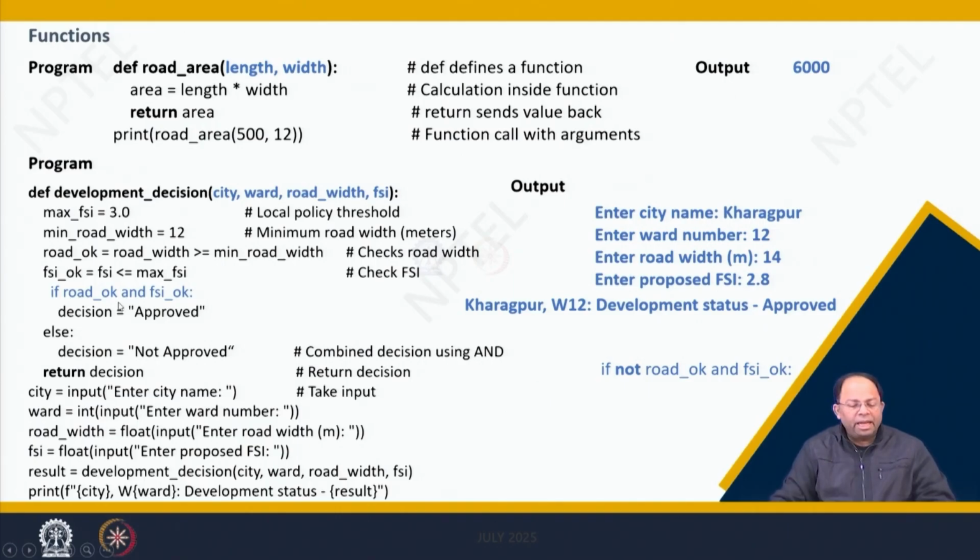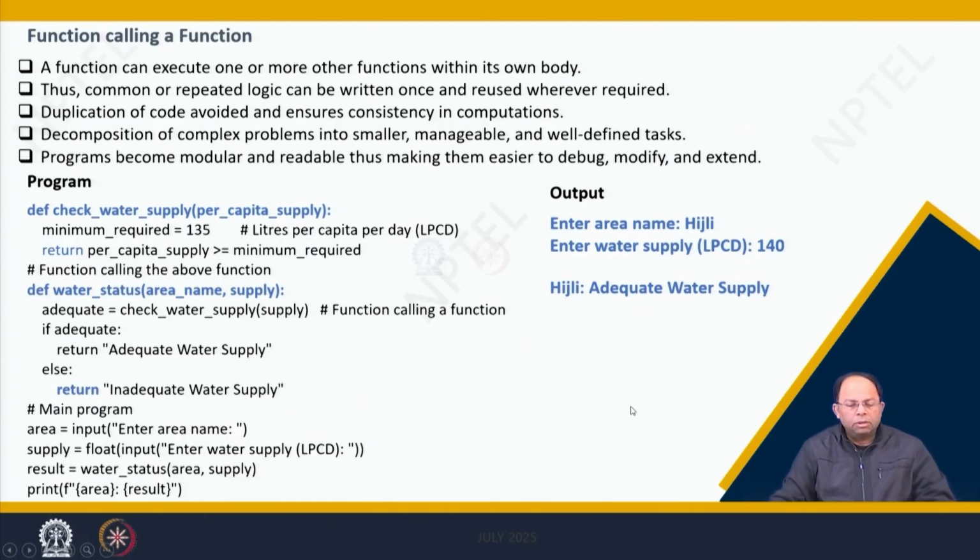Now, in case I want to check if it is not OK, in that case I will type in if not road_OK and FSI_OK. That means it is not conforming to true, that means it is false. So, this is an example of a function calling a function. A function can execute one or more other functions within its own body.